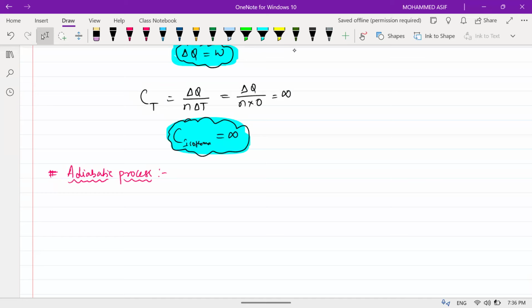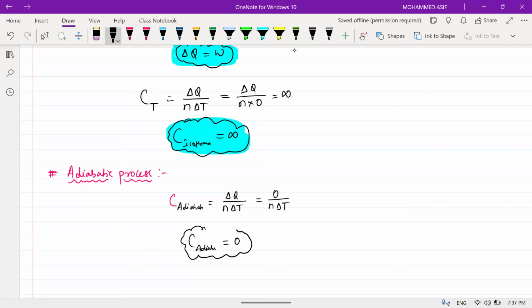So the molar specific heat for the adiabatic process is equal to delta Q divided by n into delta T. Delta Q is 0, so it is 0 divided by n into delta T. So the molar specific heat for the adiabatic process will be equal to 0. Am I clear?